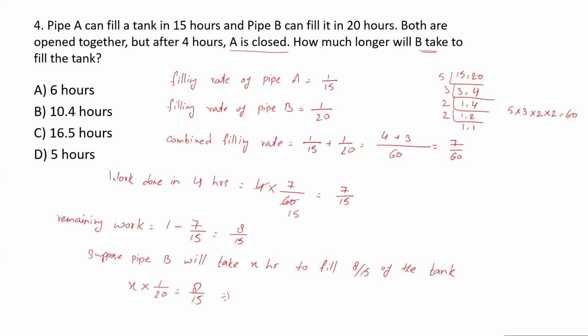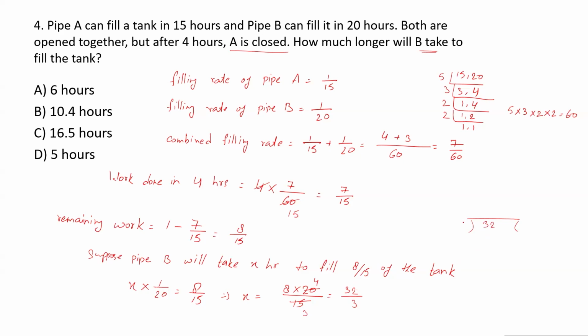Now you do the manipulation, you will get X is equal to 8 into 20 upon 15. You take this 20 on the numerator, and finally you will have 32 by 3. Now you have to do this division.